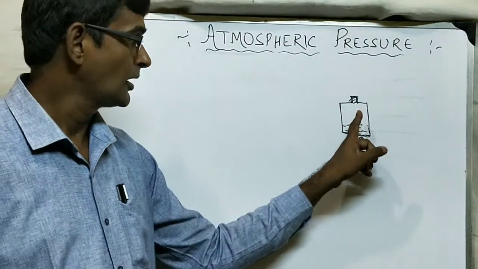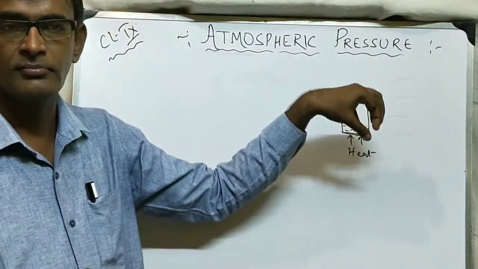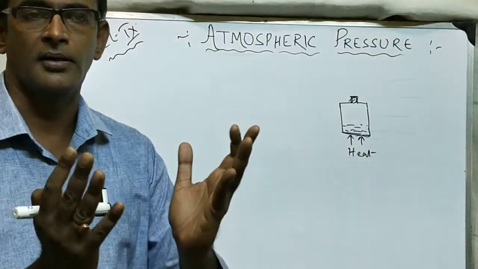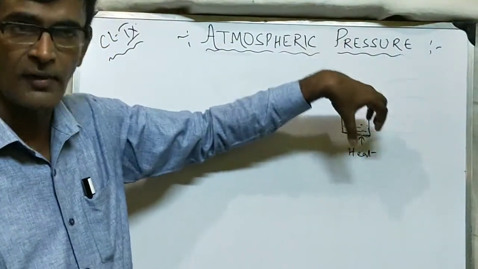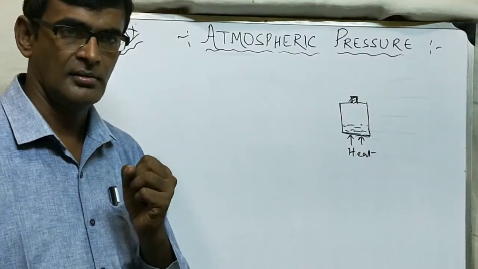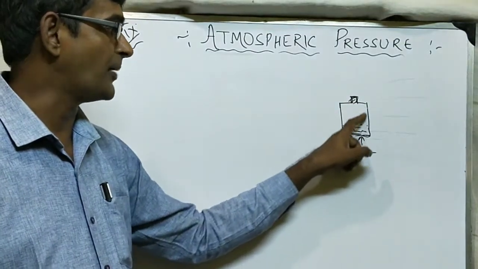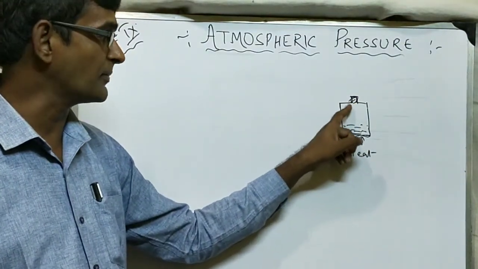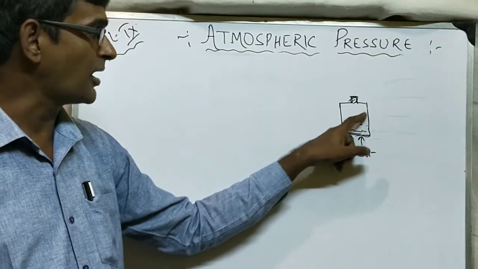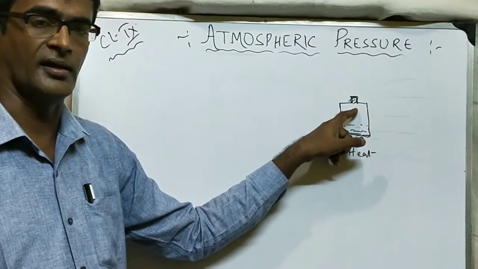Now see, what is happening? When you are closing the lid, that can has only water vapor. And when you are pouring cold water, that water vapor is condensing. On condensation, a partial vacuum is created, because all the water vapor is condensing to form liquid water here, and this part is totally vacuum, not even air.